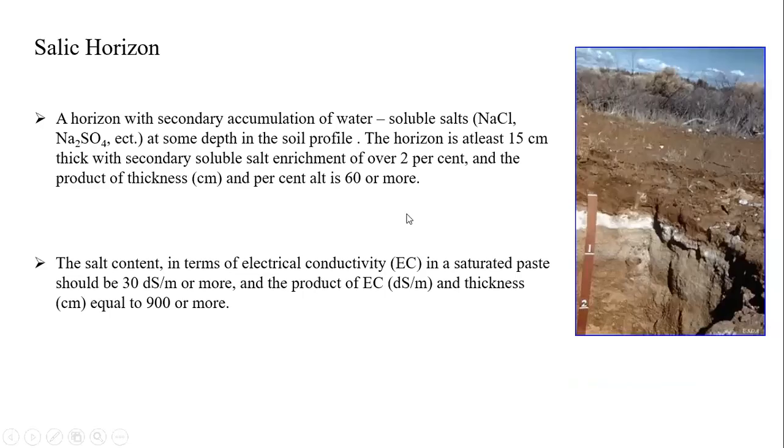Next one is the salic origin. The salic origin is formed because of secondary accumulation of soluble salts like sodium chloride, sodium sulfate, etc. Due to the accumulation, it is found at some depth. How much depth will the origin be at?